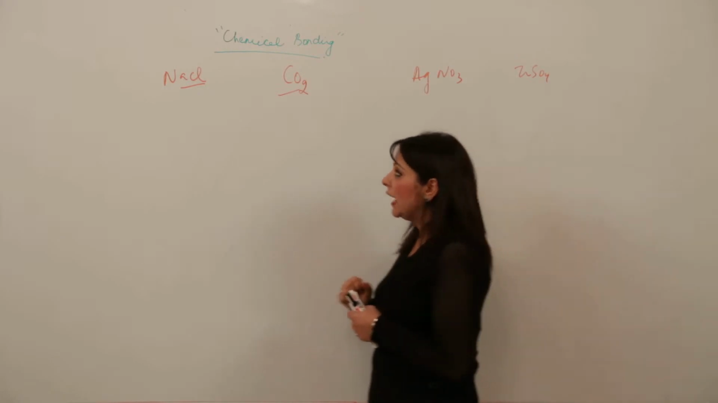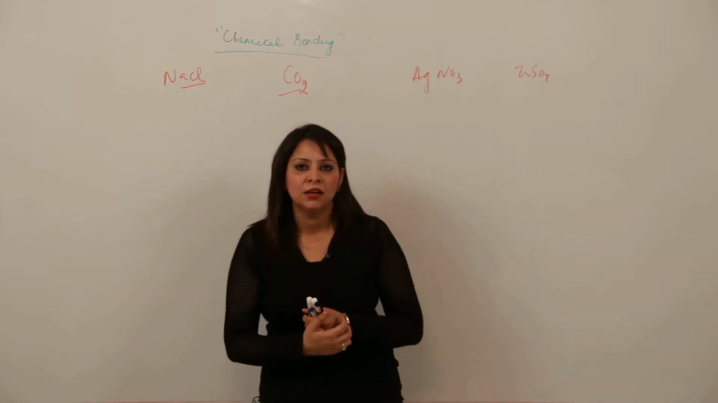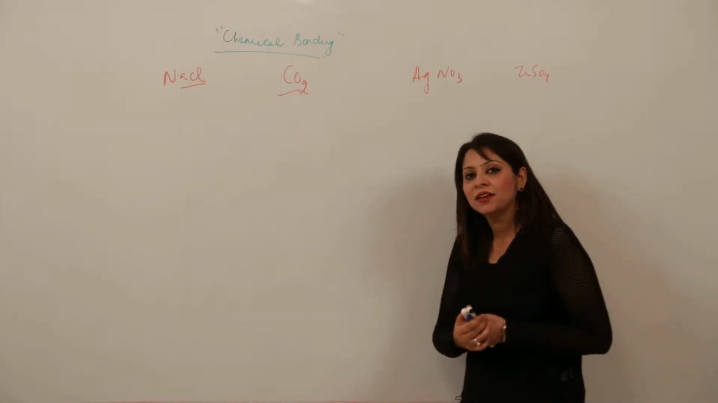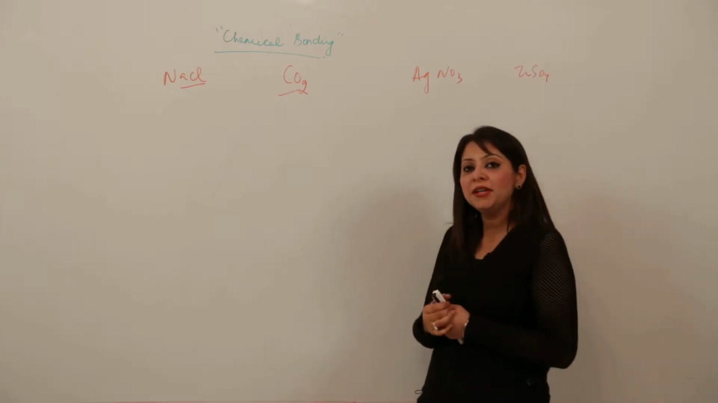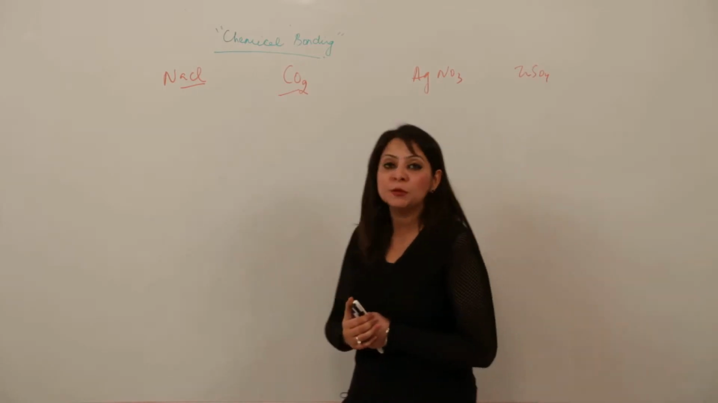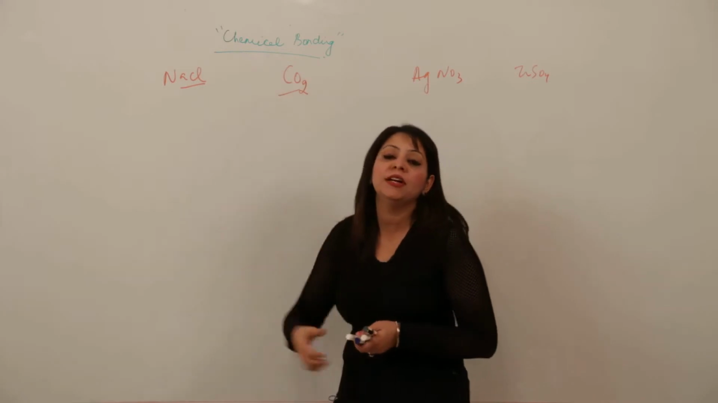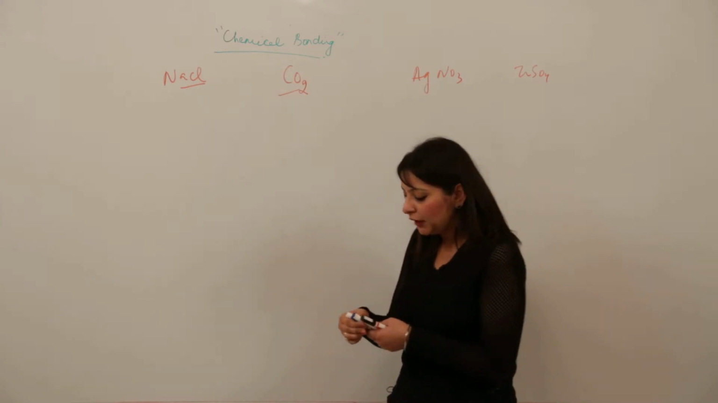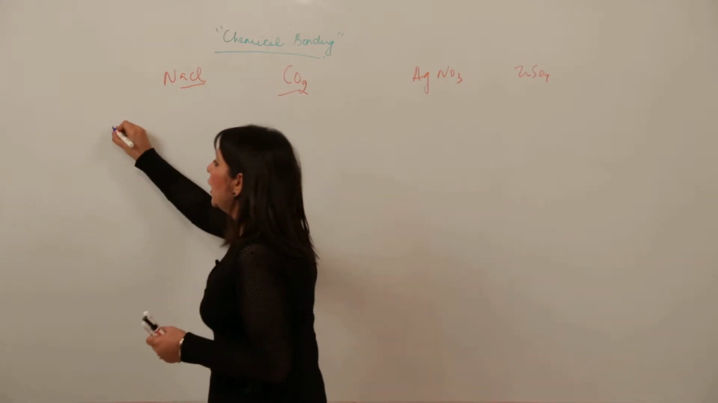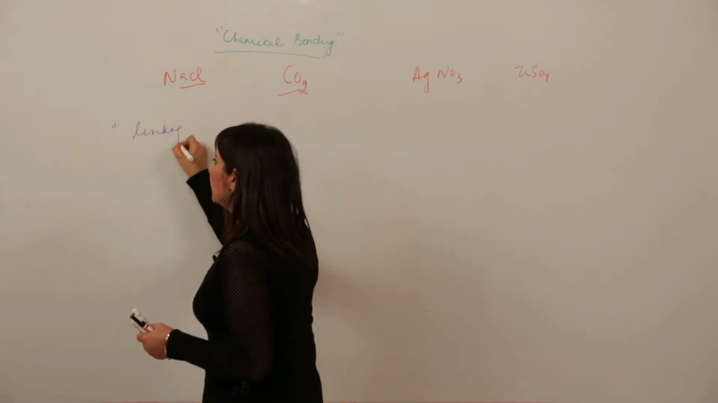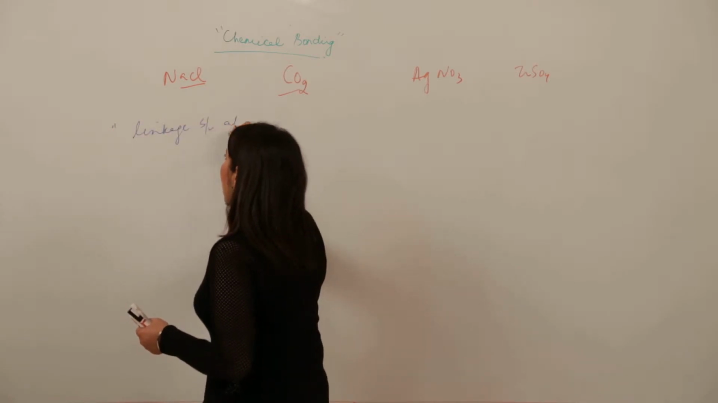Now the question is how they are linked, or why they are linked, or what kind of linkage can be there. So all that can be explained by the process called chemical bonding. So what is chemical bonding? It is actually a linkage between atoms.